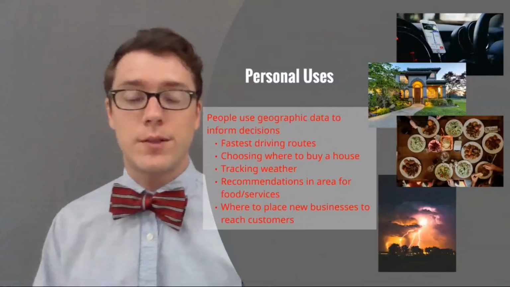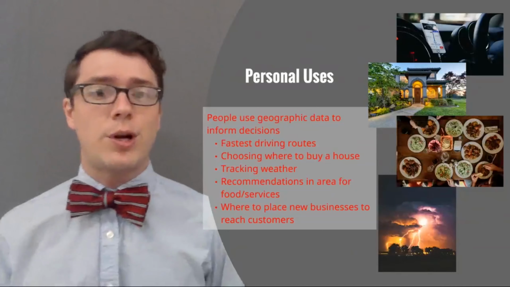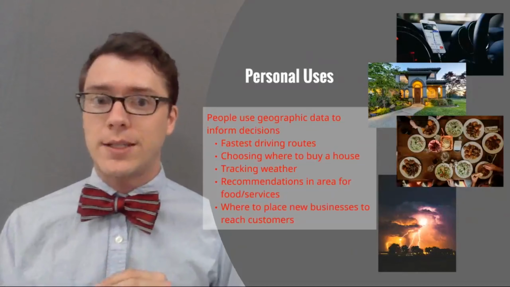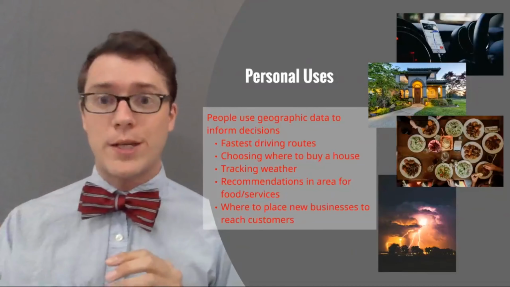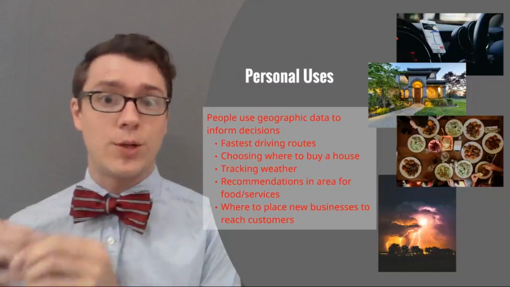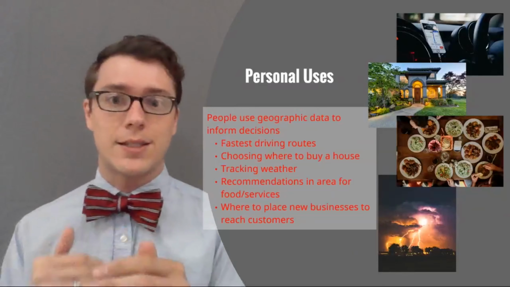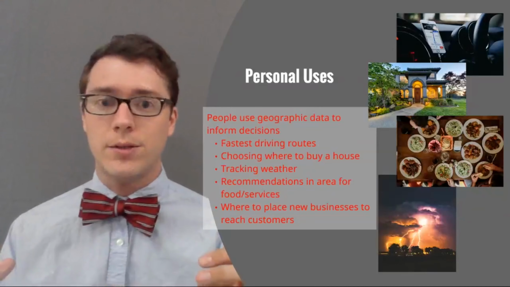There are a lot of different uses. People use it for personal uses all the time. So people use geographic data to inform decisions. So what's the fastest driving route to get somewhere? Choosing where to buy a house. So if you're looking for what are the best schools, you can look at geographic data and the rankings of those schools. You can look at the prices of the market using things like Zillow, where they put the price of the house over the lot along with pictures of the house.